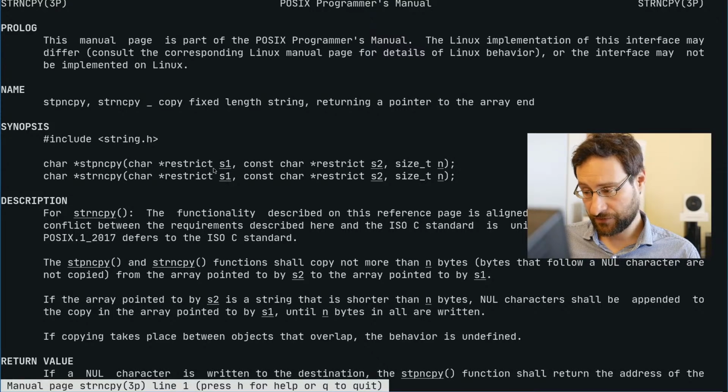Shall copy not more than N bytes, bytes that follow a null character are not copied from the array pointed to by S2 to the array pointed to by S1. If the array pointed to by S2 is a string that is shorter, null characters shall be appended to the copy in the array pointed to by S1 until N bytes are all written.